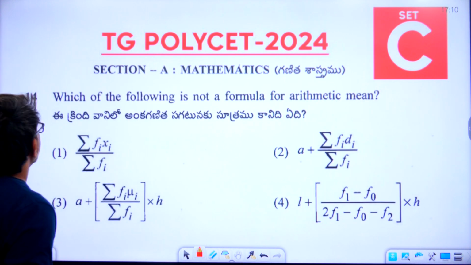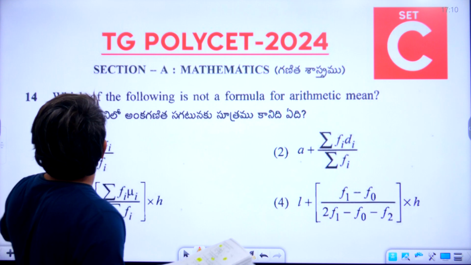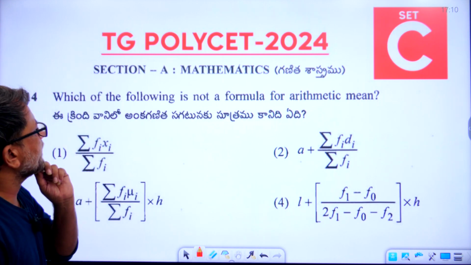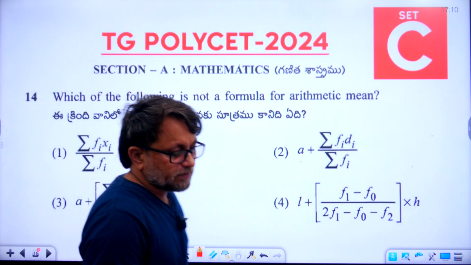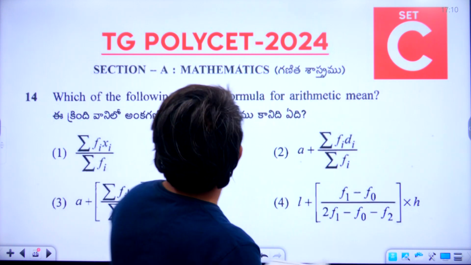Let's go to the 14th question once again. Which of the following is not a formula for arithmetic mean? What is the right answer for the 14th question?